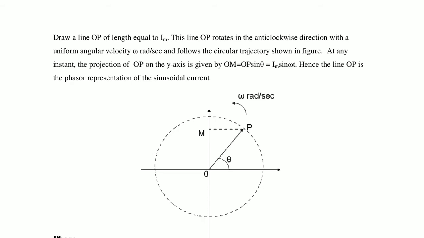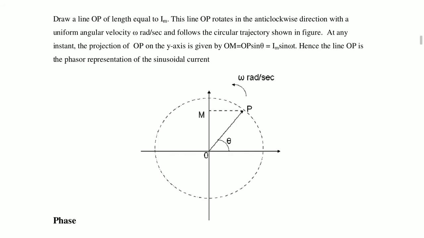This line OP rotates in anticlockwise direction with a uniform angular velocity, that is omega radians per second. At any instant, the projection of OP on the y-axis is given by OM, OM is equal to OP sin theta, that is nothing but Im sin omega t. Hence, the line OP is the phasor representation of the sinusoidal current.